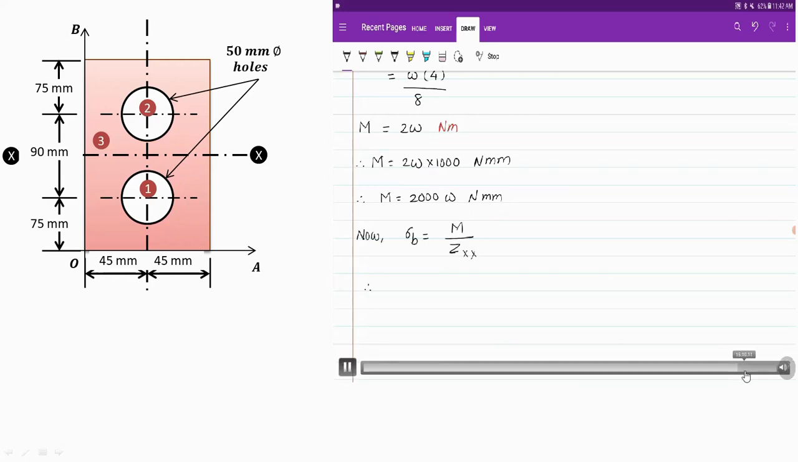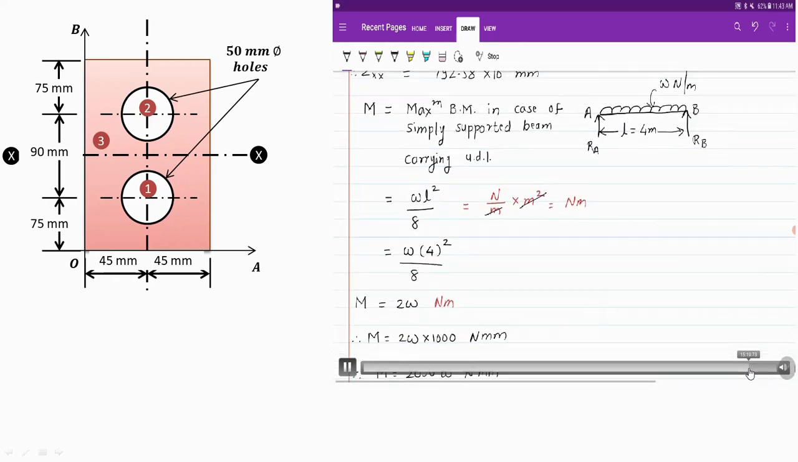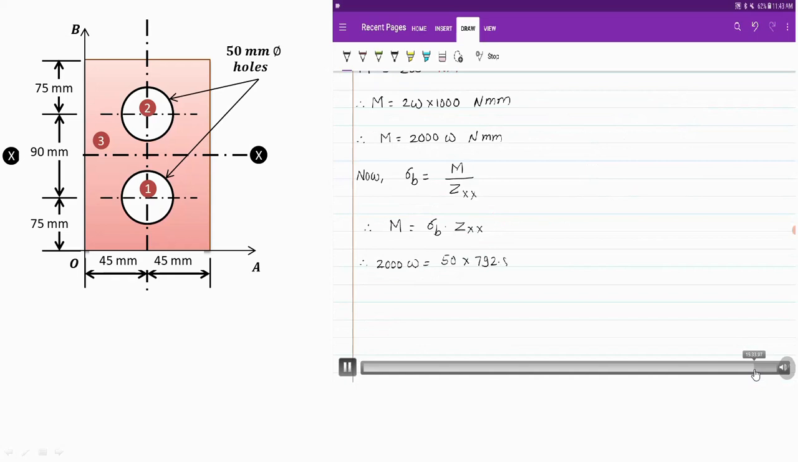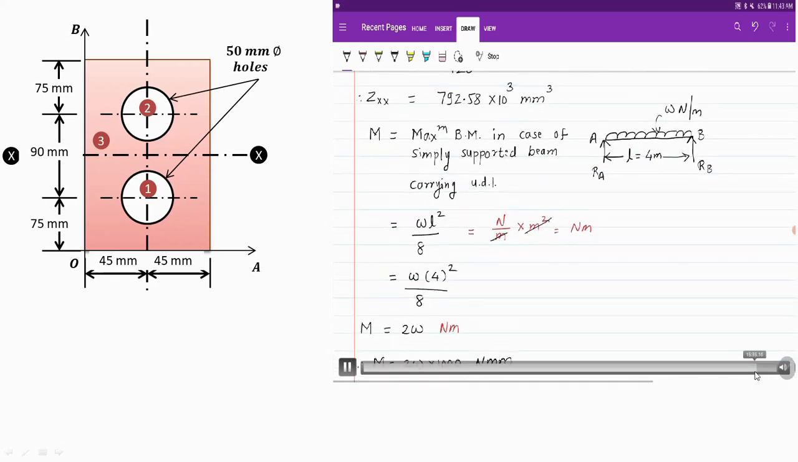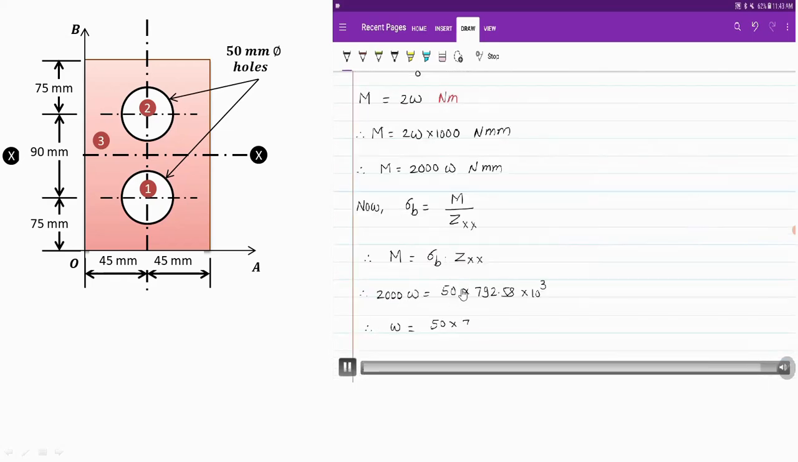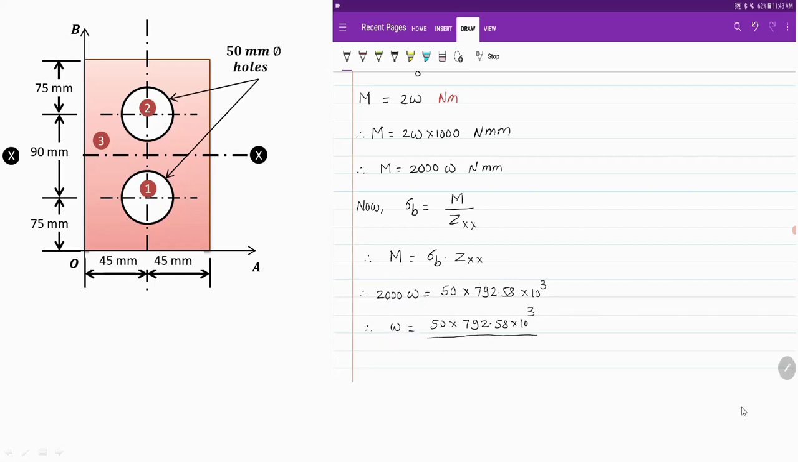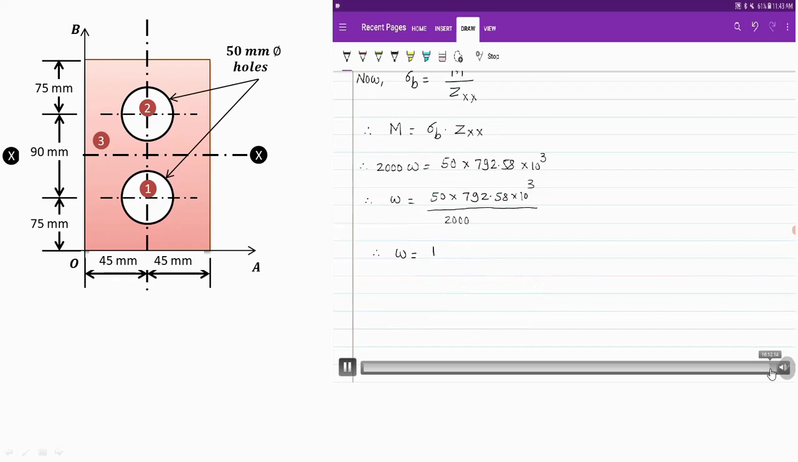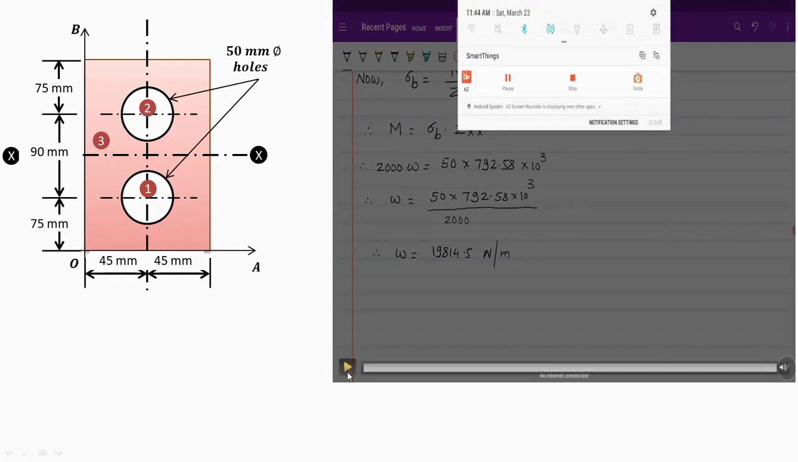Now using the bending stress formula, bending stress is equal to M upon Z. So substitute these values now. So M will be equal to sigma b into Z. Permissible bending stress is given as the value is 50. Zxx we have calculated, and this moment is 2000 w. So doing this calculation, you will get the value of w, that is nothing but the uniformly distributed load, as 19814.5 Newton per meter. So in this way, we can solve examples on bending stress. Thank you very much for watching.